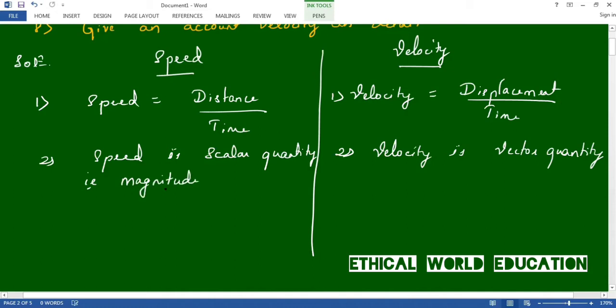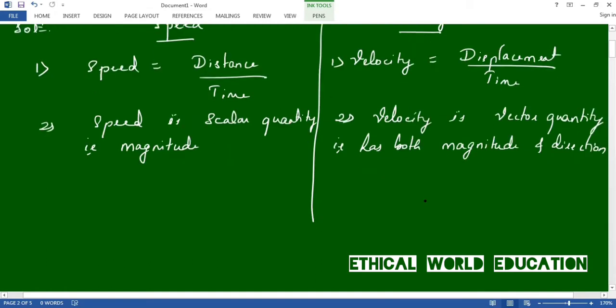Speed will have only magnitude, but velocity has both magnitude and direction. The definition of a vector is that it has both magnitude as well as direction.